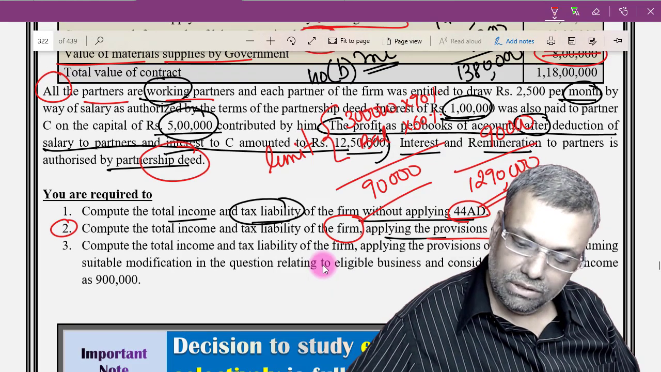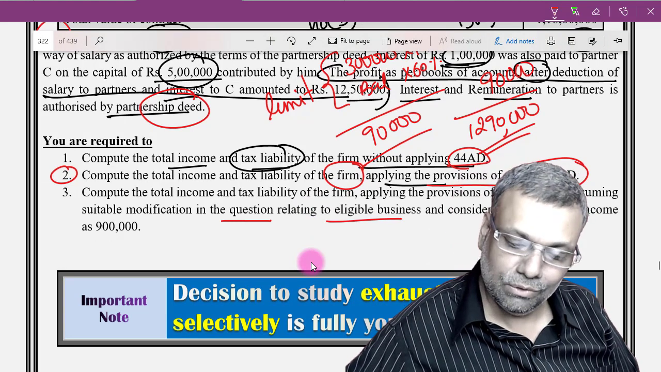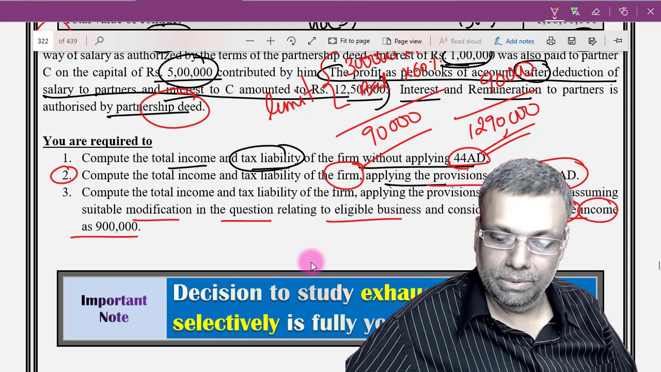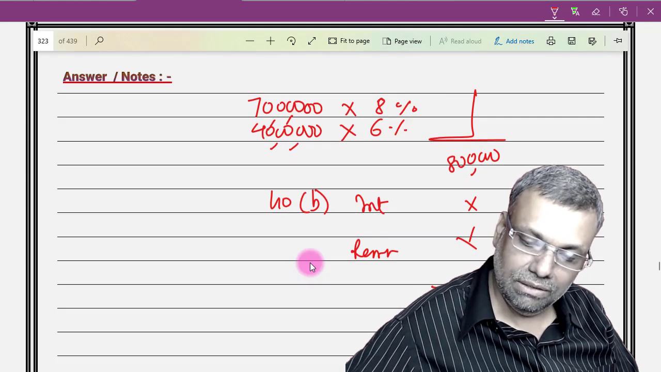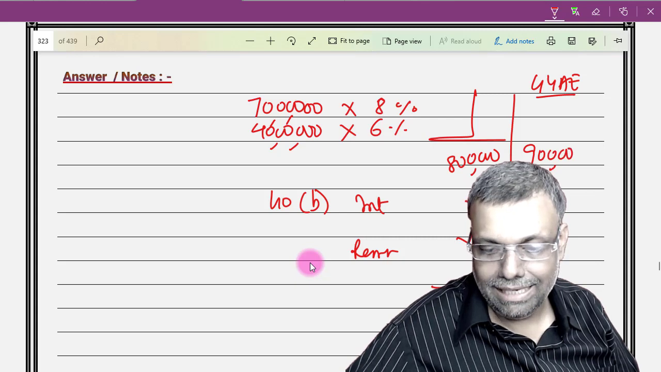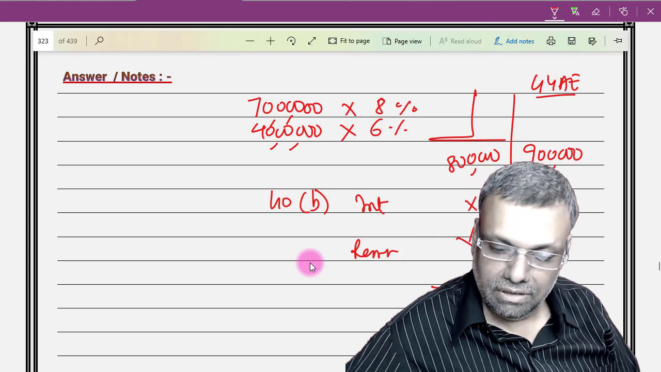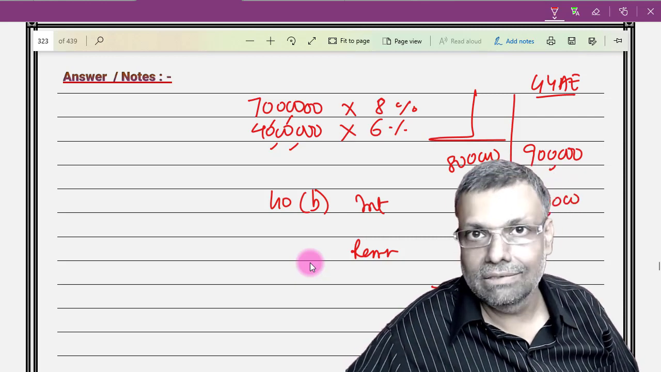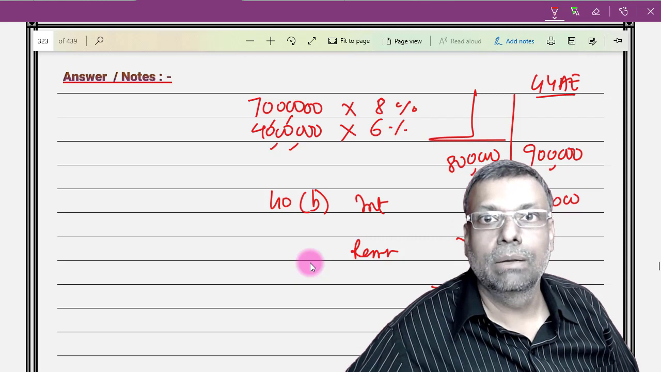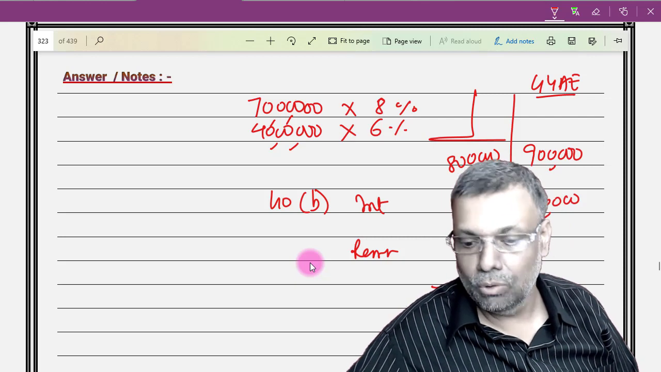The third part of the question is, with suitable modification in the question, because 44AE is for the transport business, considering the presumptive income of 9 lakhs of rupees. So supposing in the same situation, it is a 44AE situation, the presumptive income is 9 lakhs. Out of the 9 lakhs, you will have to give the deduction of interest, but within the limits of section 40B. Remember one thing: this deduction is given out of the net income computed for the purpose of section 44AE. So from the presumptive income the further deduction is given. That direct provision I have already shown to you.